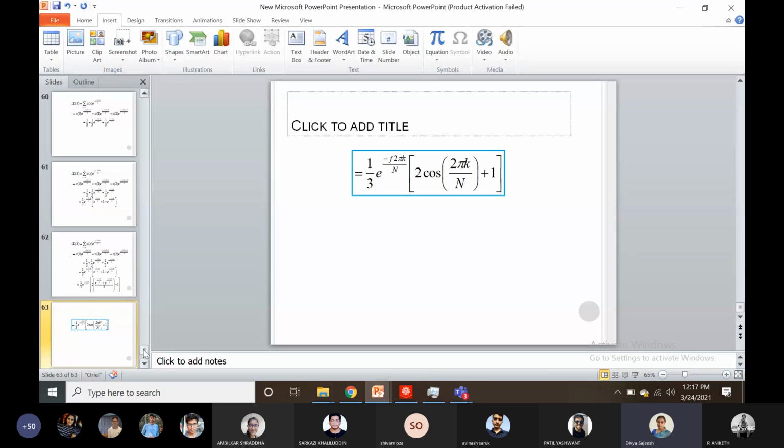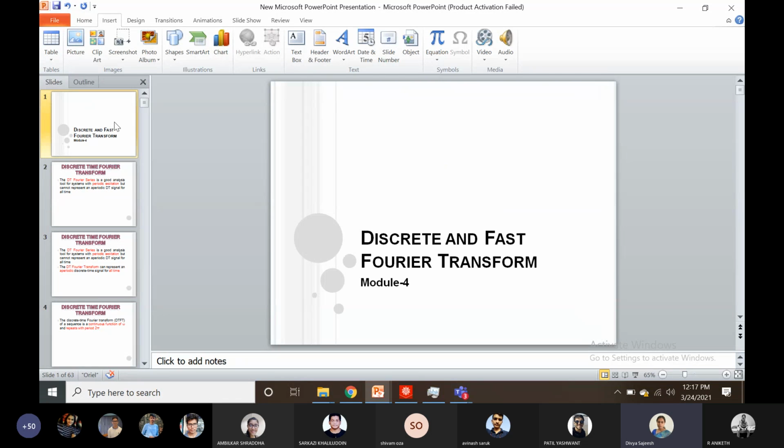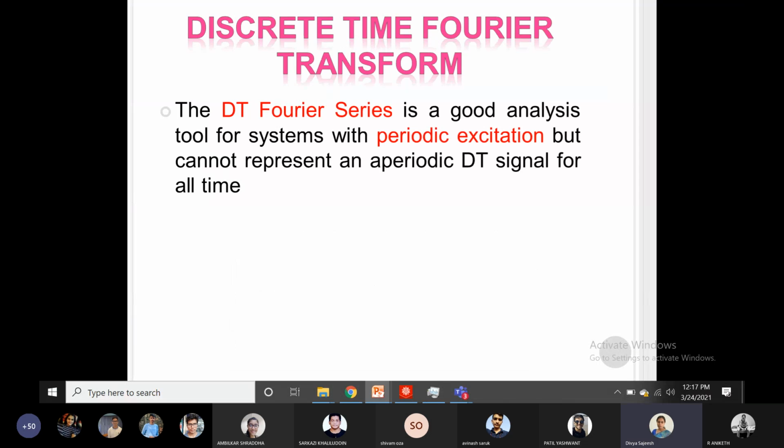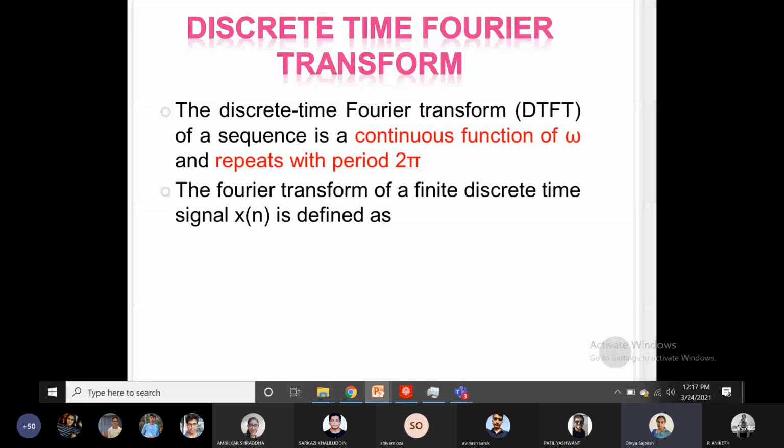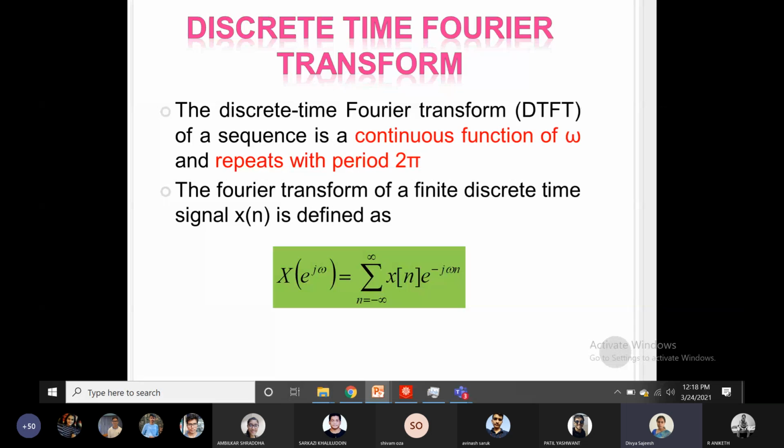So I hope you understood what we did. We first found the DTFT of the signal, which gave us a signal in the frequency domain, but the problem was that it was continuous in nature. That is why we transformed it into a discretized form by applying the DFT. So the DFT formula will directly transform the signal into its discretized frequency components.